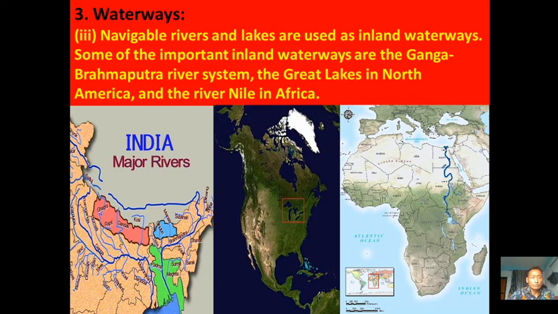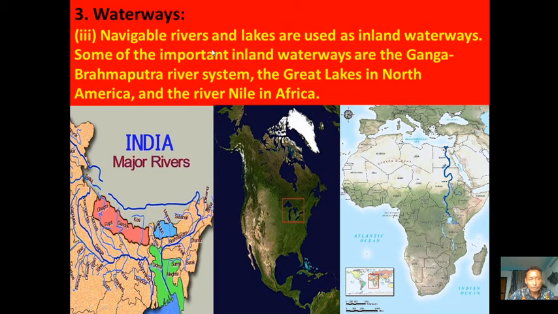Waterways. So the third topic is navigable freshwater. Navigable rivers. Navigable means those rivers on which we can navigate ships from one place to another. So these are called navigable rivers. We have many rivers in the world, but not all of them are navigable. Some rivers are navigable, that means we can navigate ships on these rivers. So these rivers are called navigable rivers.